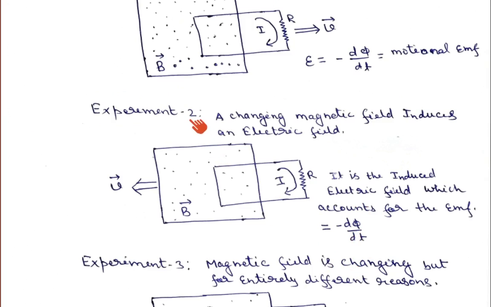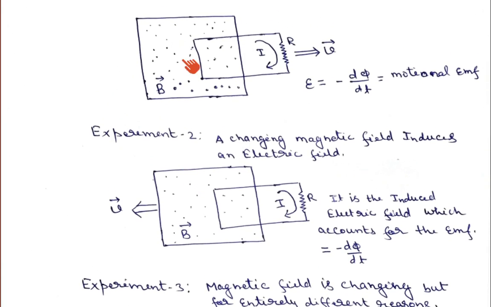So this is Faraday's second experiment. In both experiment 1 and experiment 2, if we look closely, we can say that whether your magnetic field is moving or your circuit is moving, if any one of these two is moving, an EMF can be generated.